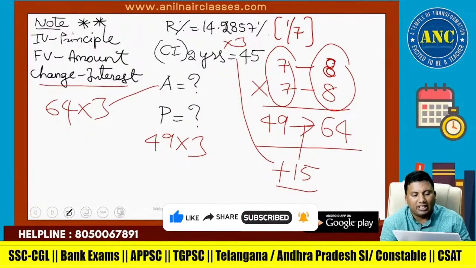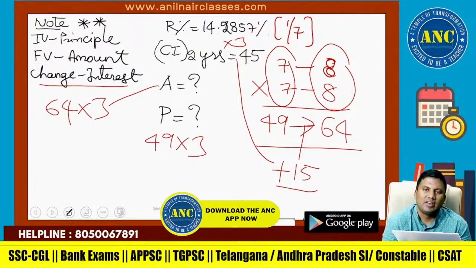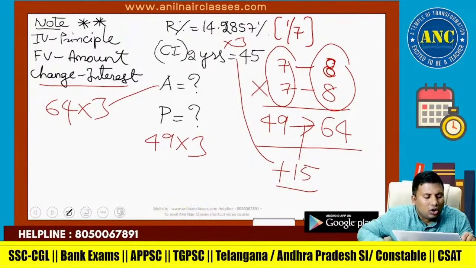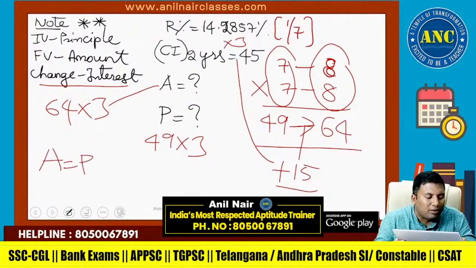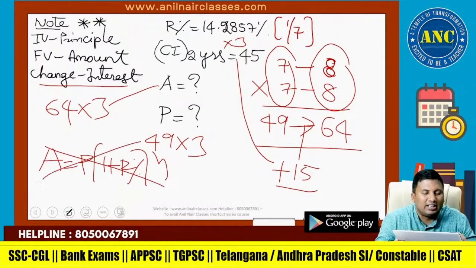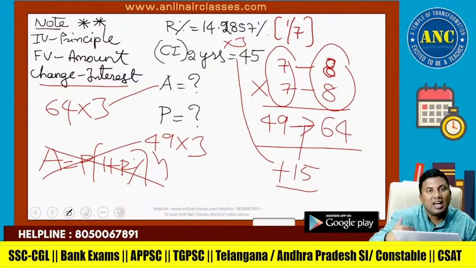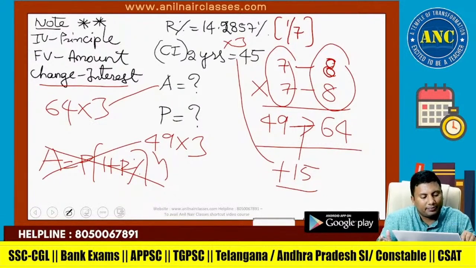15 became 45. 15 threes are 45. 49 threes, 64 threes. Just a very simple question. There is no usage of these stupid formulae, P into 1 plus R percentage power n, unless and until you require it. I hope it is clear. Two more problems, then we will discuss another unique concept.